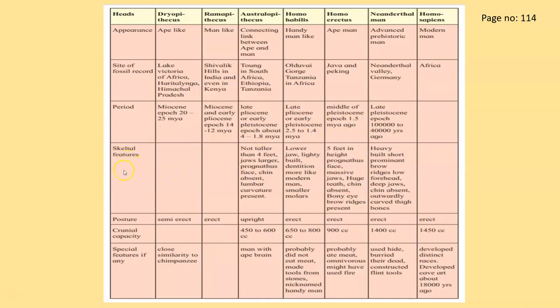Then we have the differences in their skeletal features, each and every difference that is there, especially the development of the head, the shape of the skull, the jaws, the dentation, all that is described here. Then the next important difference is the posture. It shows how eventually they developed an erect posture. And then the most important one, it shows the remarkable differences in their cranial capacity.